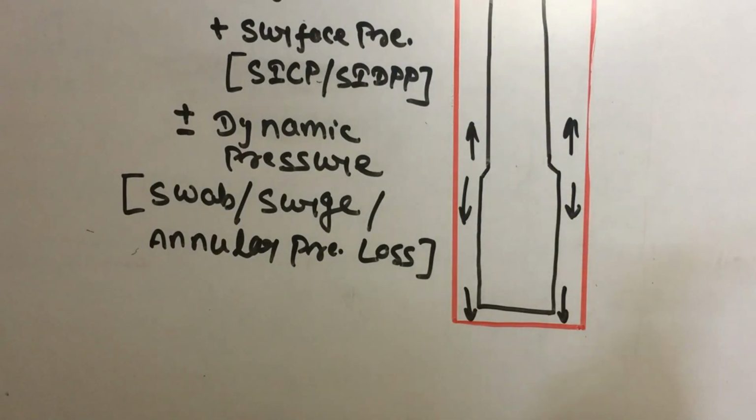Got it? How the annular pressure increases and decreases depends on the mud properties: mud weight, viscosity, PV and YP, and the solid contaminants present in the well, which we know as cuttings. If cuttings are more in the annulus, annular pressure loss will be more. Understood?